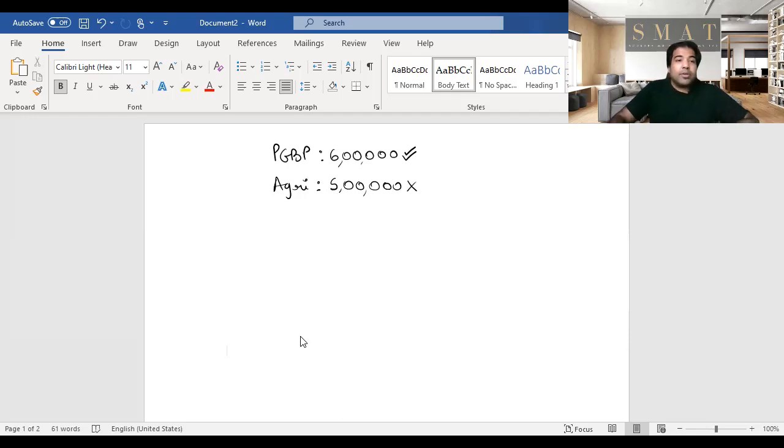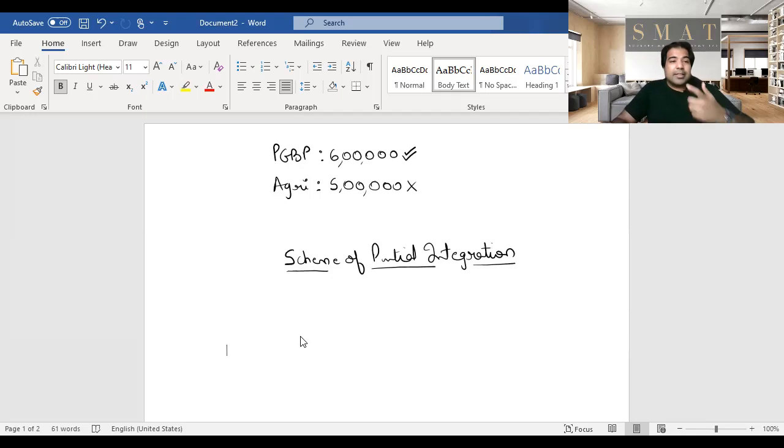And then someone told him about the scheme of partial integration. Guys, for this scheme of partial integration, I'll give you a nice shortcut on how to understand and remember it. Be with me. And this is something that is in the exam. It's a very hidden thing. So we'll see how it is to be tackled. This is called the scheme of partial integration. Guys, in the scheme, the government says although we don't tax agriculture income, somewhere the tax has to be calculated in this way. That's the scheme of partial integration.